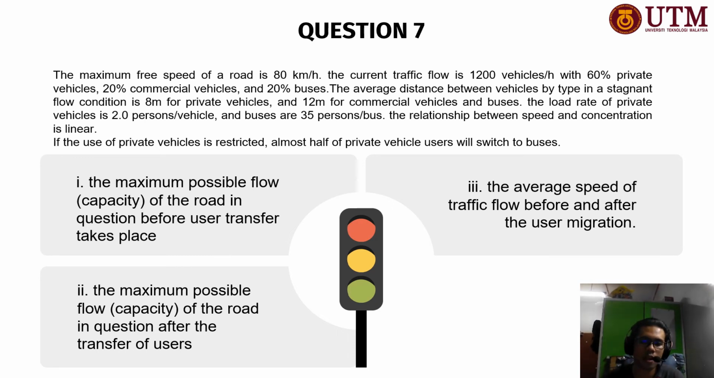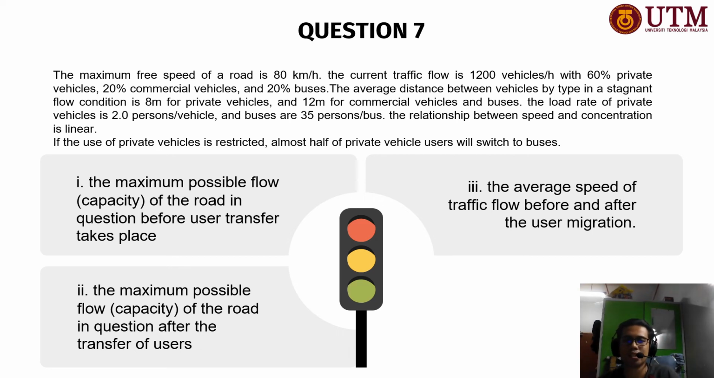Let me read question 7 real quick. The maximum free speed of a road is 80 km per hour. The current traffic flow is 1,200 vehicles per hour, with 60% private vehicles, 20% commercial vehicles, and 20% buses. The average distance between vehicles by type in a stagnant flow condition is 8 meters for private vehicles and 12 meters for commercial vehicles and buses. The load rate of a private vehicle is 2.0% per vehicle, and buses are 35% per bus.